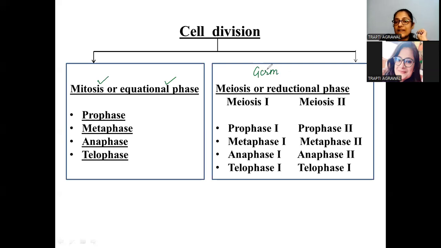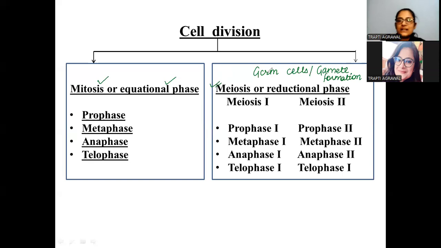In the germ cells, or in gamete formation, students, the division that is taking place is meiosis. We call it meiosis, students, right? So meiosis is also called the reductional phase. Why is it called the reductional phase?